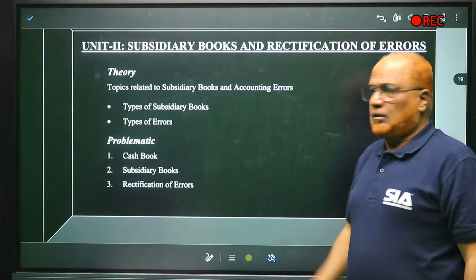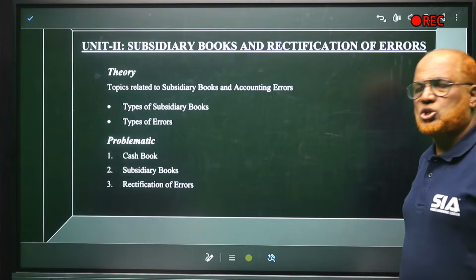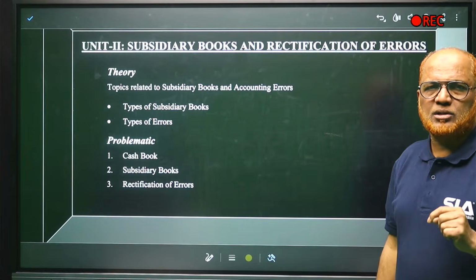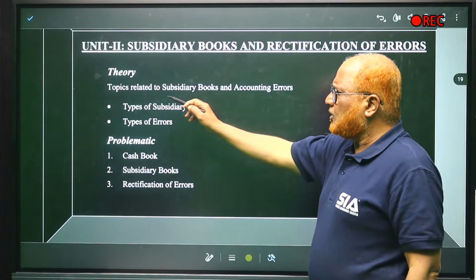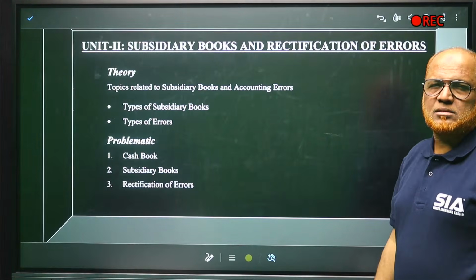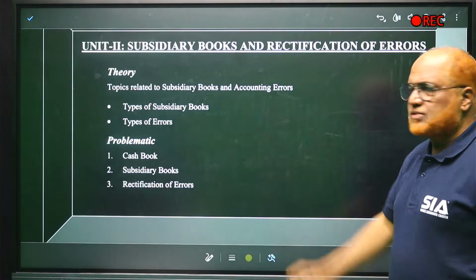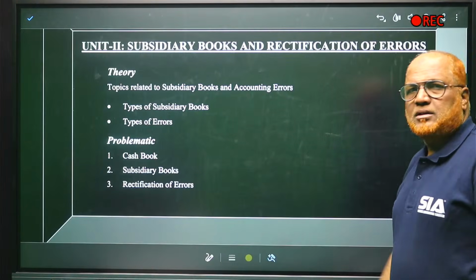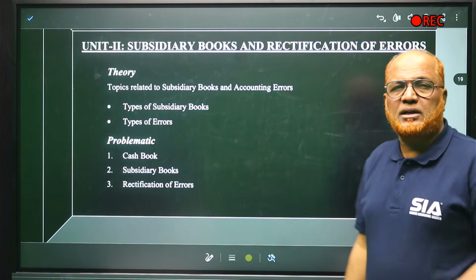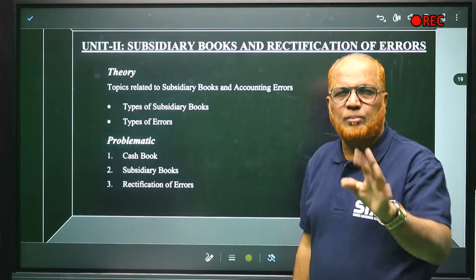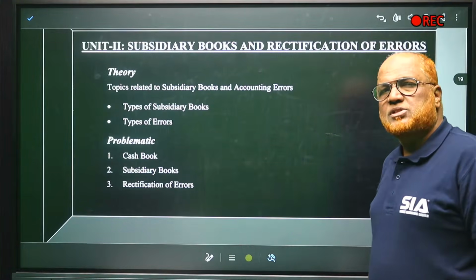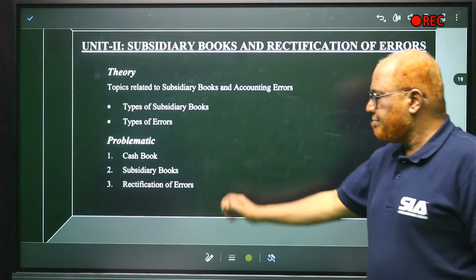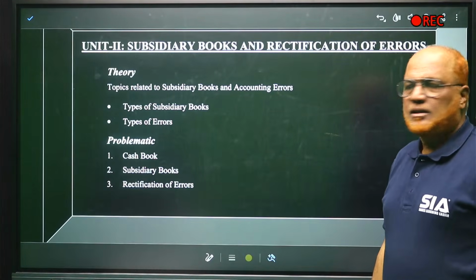Now unit number 2, subsidiary books and rectification of errors. These two topics are there in unit number 2. This is very important and easy. Theory related topics related to subsidiary books and accounting errors. Theory regarding types of subsidiary books and what are the types of errors. These two are theory. And problematic part, cash book. How to make the cash book, particularly 3-column cash book. This is more important, frequently asked in examination. Subsidiary book, other subsidiary book, petty cash book is there, sales day book is there, then rectification of errors. Then these are the problematic part.